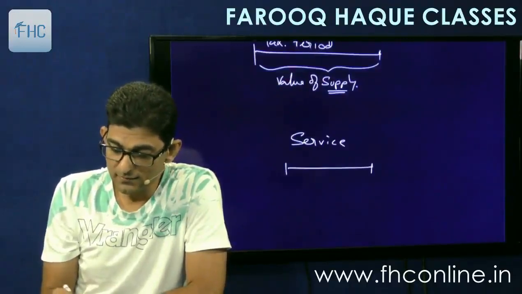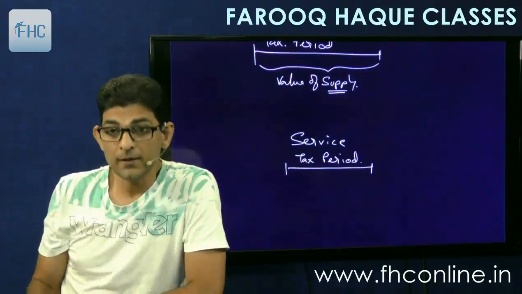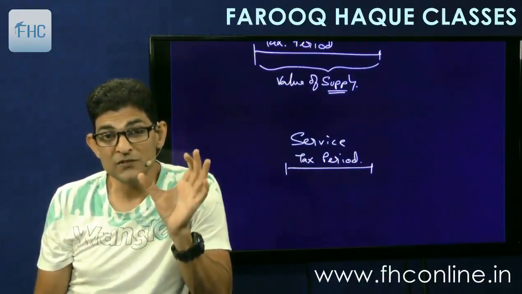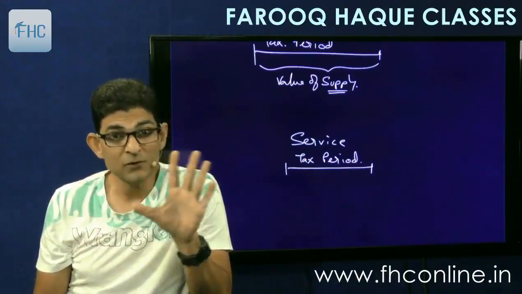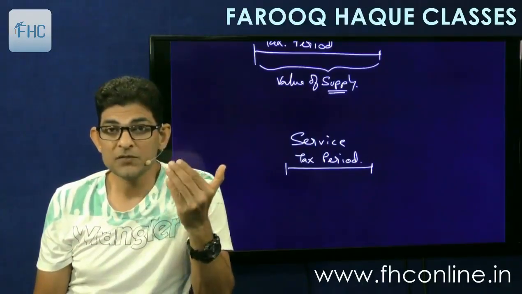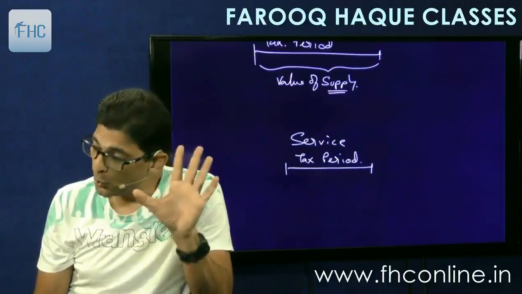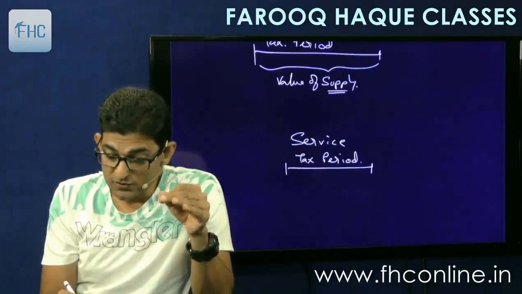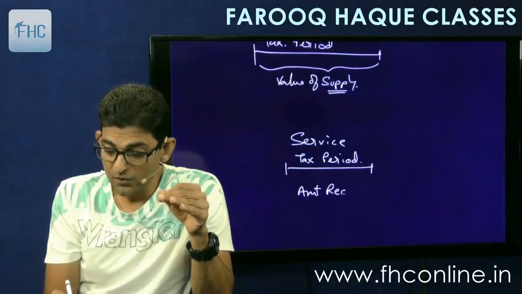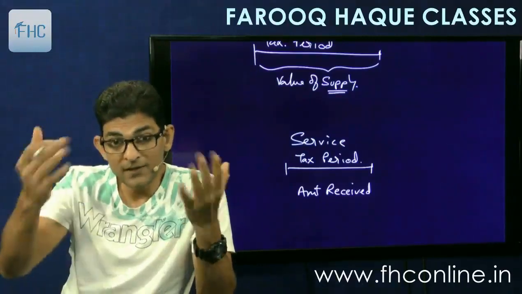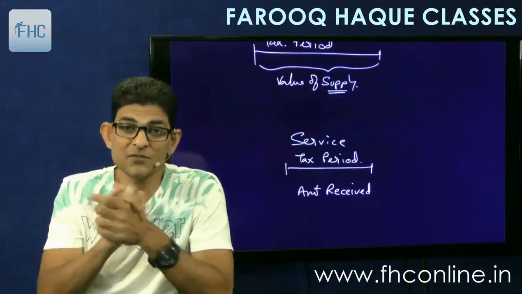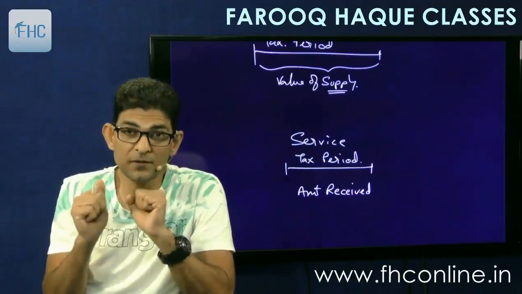If this is my tax period, the relevant period, then I will not see how much services I have supplied. I will not see the value of invoices. Remember, we will not see how many invoices I have issued during this period. No, no, no. What we are going to see is the amount received in convertible foreign exchange. The money that you have brought in, the amount received or brought in convertible foreign exchange, that is to be seen. Amount received during the current period.